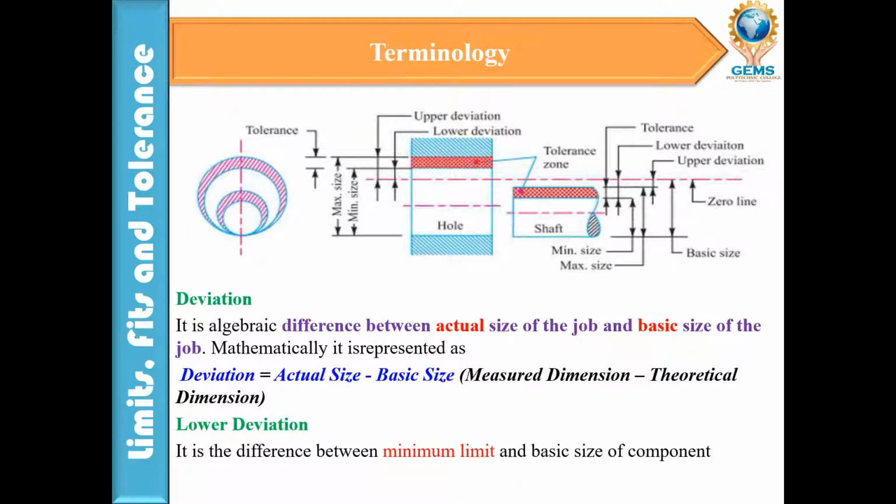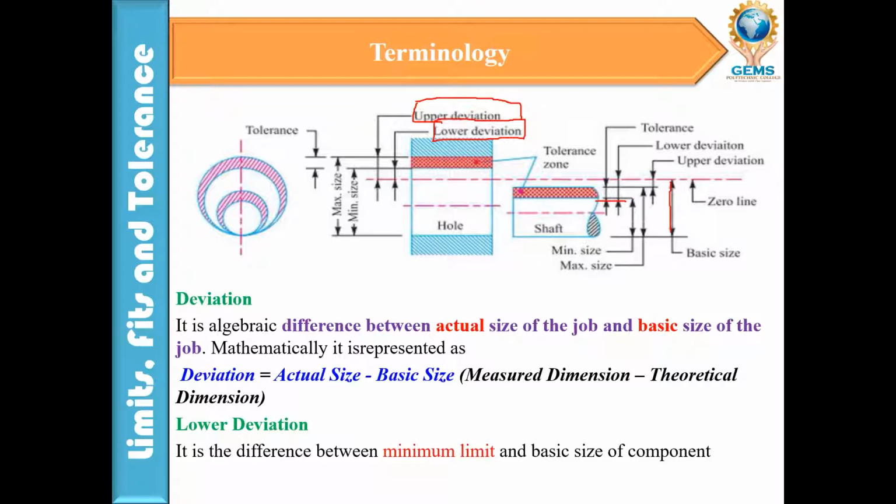If you see this for a hole and the shaft, here is the lower deviation and here is the upper deviation. The lower deviation is the difference between the minimum limit and the basic size of the component. See, this is the basic size, and the lower limit is this one.